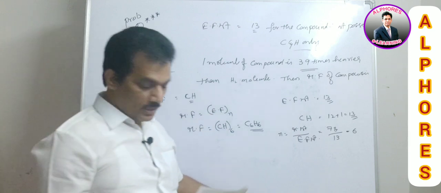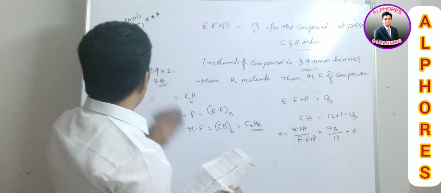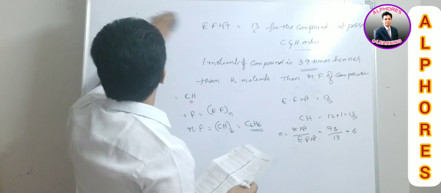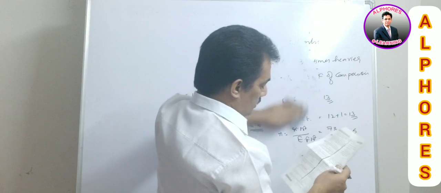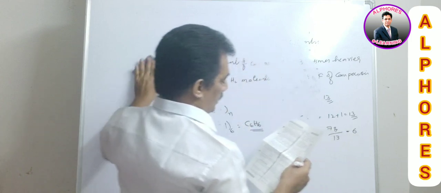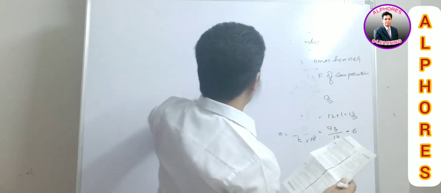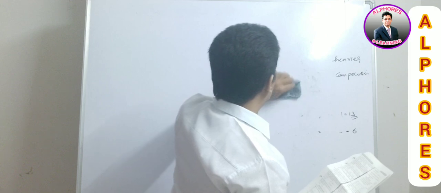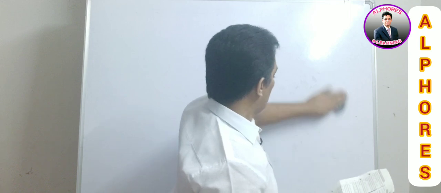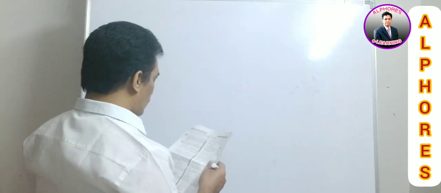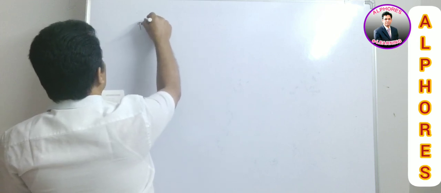Clear? And now let us move to the next model question, where they are giving the empirical formula of the compound, and they are also providing the molecular weight directly. Then they are asking for the molecular formula of the compound. I think this type of question you can solve directly because the data is direct. They are giving the empirical formula and the molecular weight. Then they ask for the molecular formula. It is problem number 7.